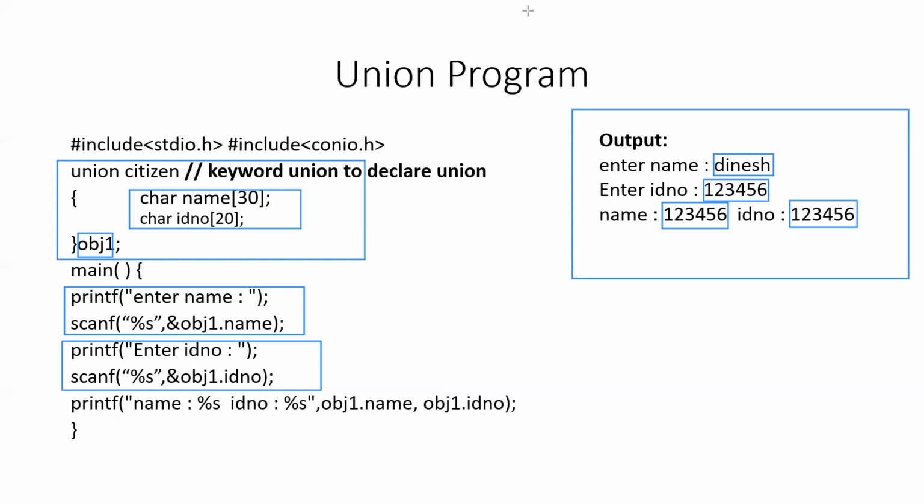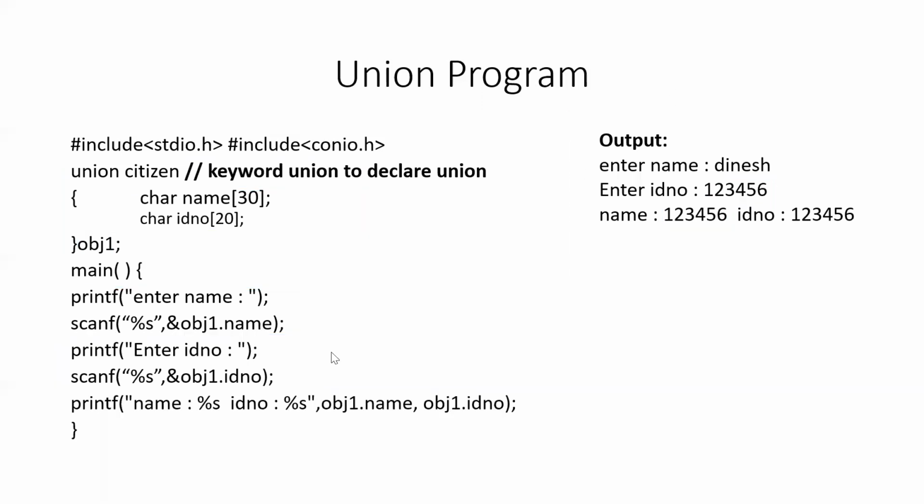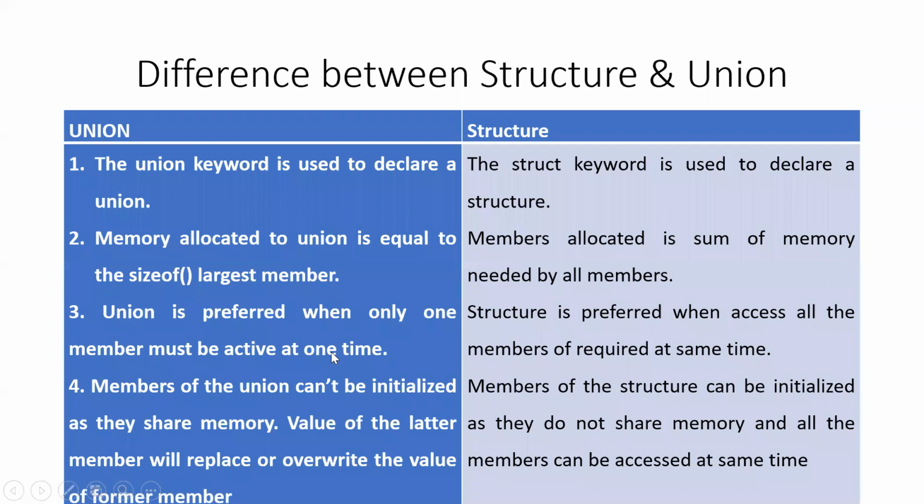So I hope this is clear to you, what is the difference between the structure and the union. Here in detail, if you get a question of what is the difference between structure and union, you can attempt that. The union can be created using the union keyword, and a struct can be created using the struct keyword. Memory allocated to a union is equal to the size of the largest member, whereas memory allocated to a structure object is the sum of memory needed by all members.